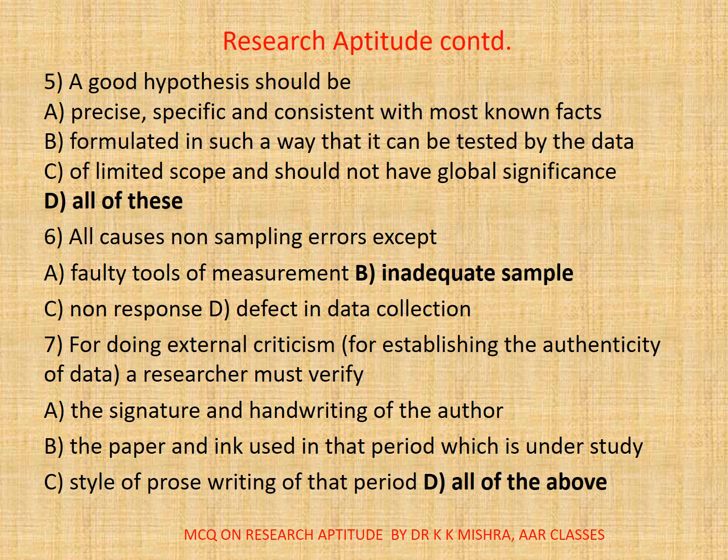7. For doing external criticism, for establishing the authenticity of data, a researcher must verify A. the signature and handwriting of the author, B. the paper and ink used in that period which is under study, C. style of prose writing of that period, D. all. The correct option is D. All.